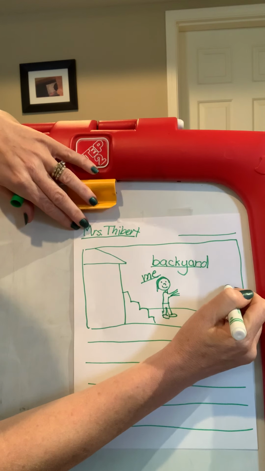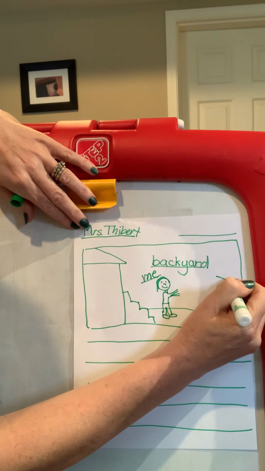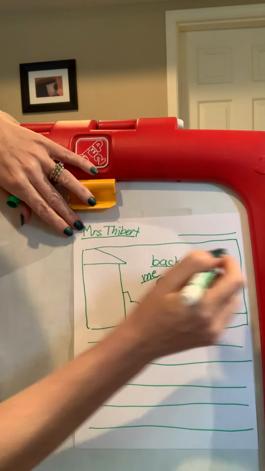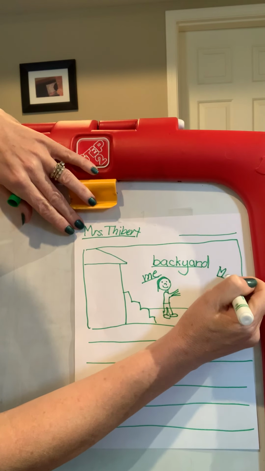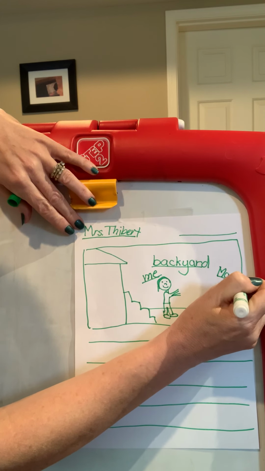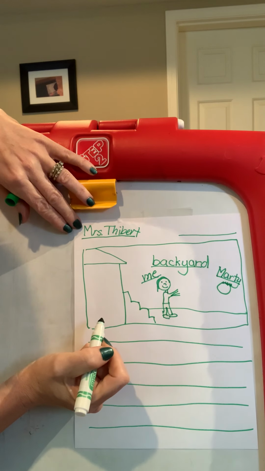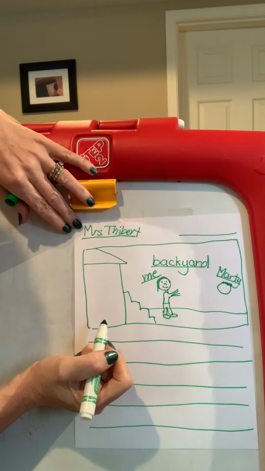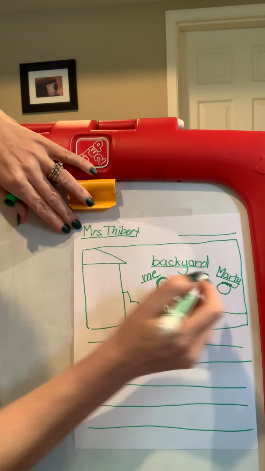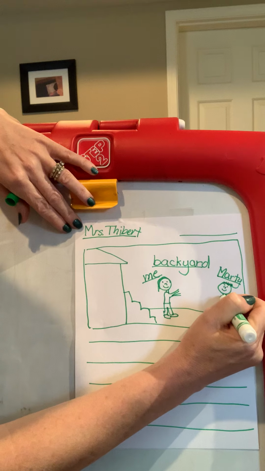Okay. And then I'm going to draw the other person who is in the backyard with me. And that was my husband. And his name is Marty. So I'm going to write Marty. It has that R in it, A-R. And Marty has a Y at the end that sounds like an E, Marty, like in happy. Okay, do you hear it? Yeah. Okay, so here's Marty. And he's doing the same thing I am. I'll tell you in a minute what we're doing.